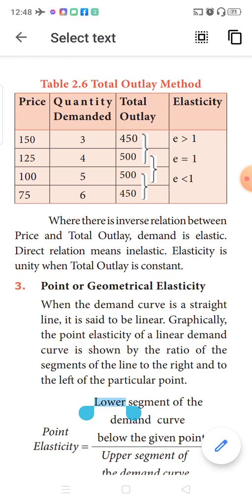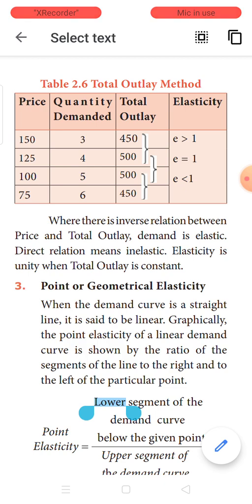Now look at the first column and the third column. When there is a fall in price from 100 to 75, there is a fall in expenditure from 500 to 450. Okay, in both the cases there is a fall. When both the variables move in the same direction, you call it as what relationship? Direct relationship. They move in the same direction, so both are directly related to each other.